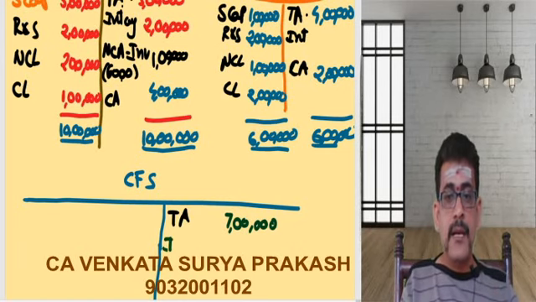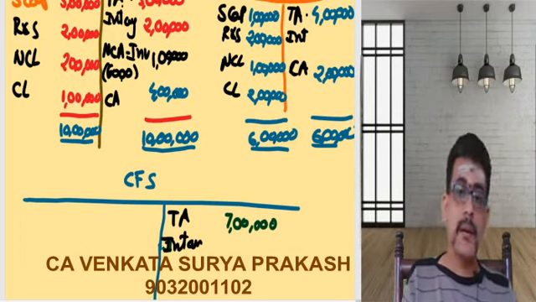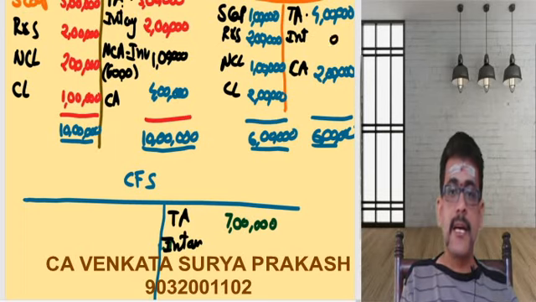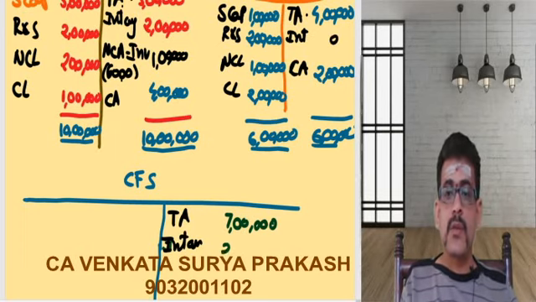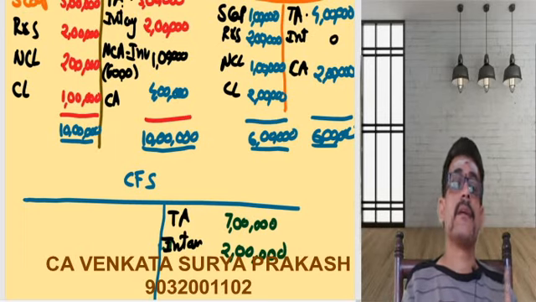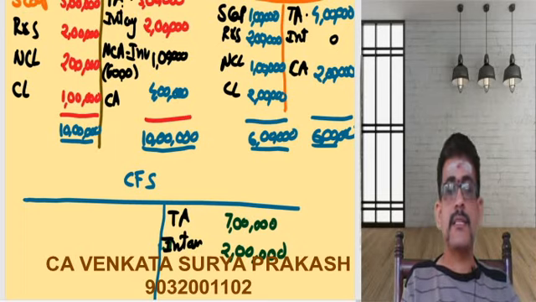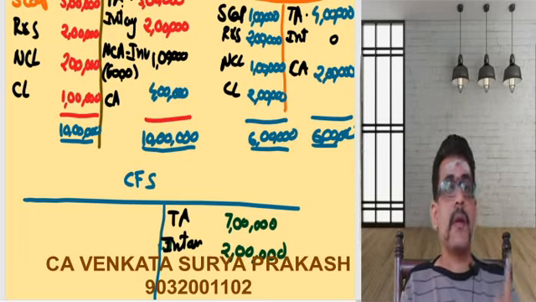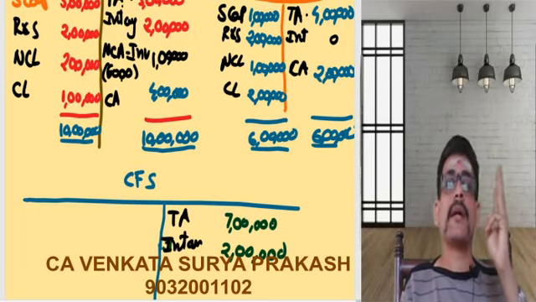Then intangible asset. There is an intangible asset in the balance sheet of the holding company, and here the intangible asset balance is 0. Then 2 lakhs plus 0, the value of my intangible assets is 2 lakhs. I will be adding the assets, I will be adding the liabilities, but 3 things I should not add.